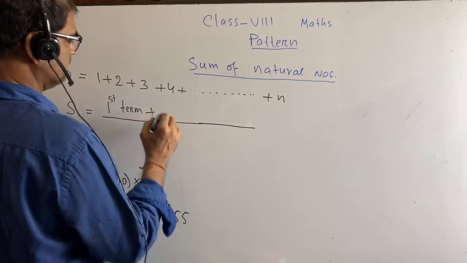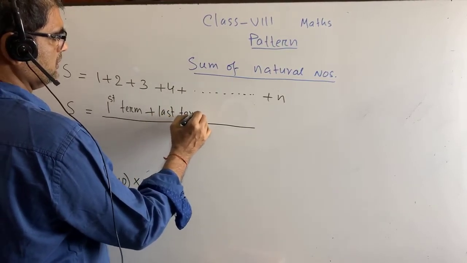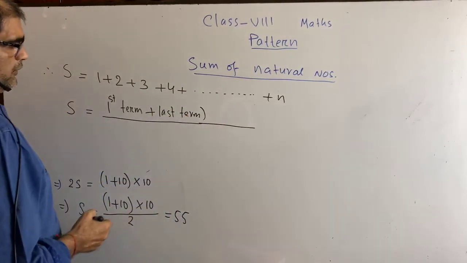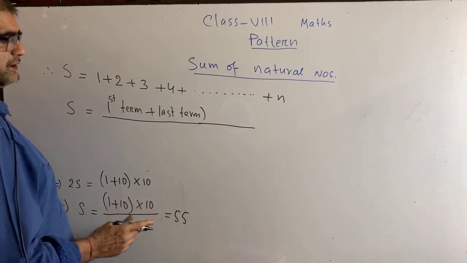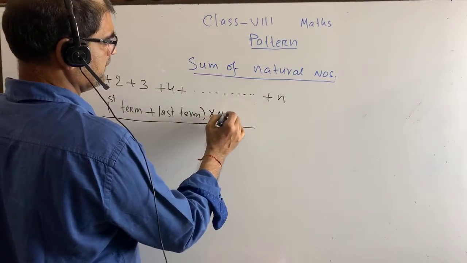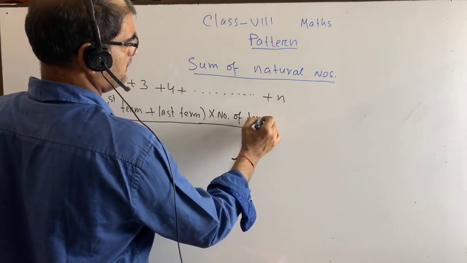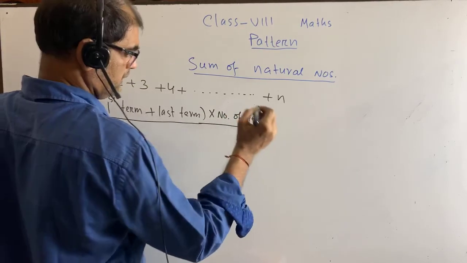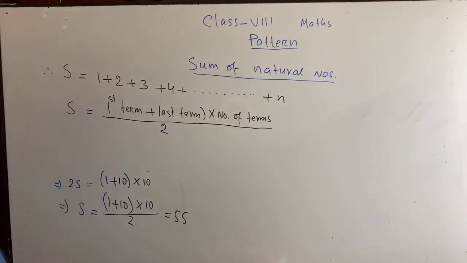Last term. Okay. Then 10 equals to what? Number of terms. There are 10 terms into number of terms by 2. So this is the formula. Okay.